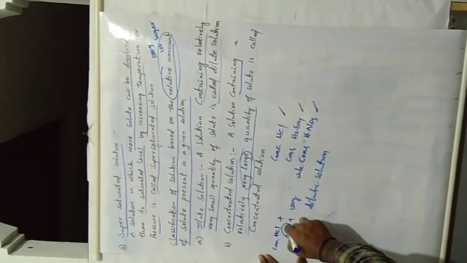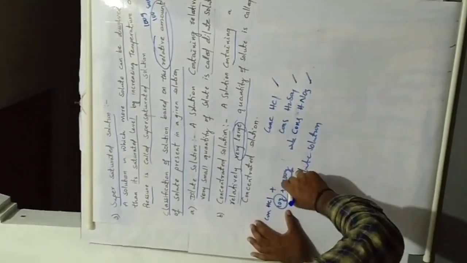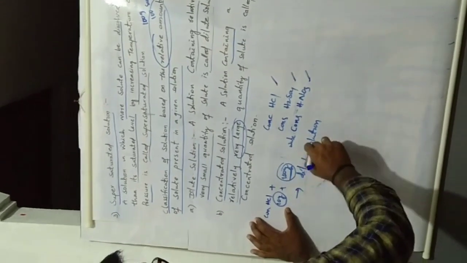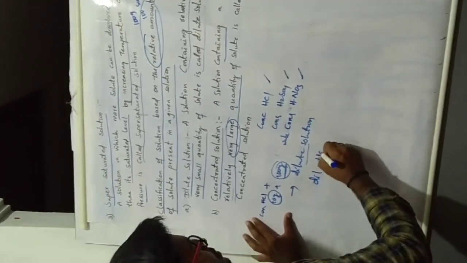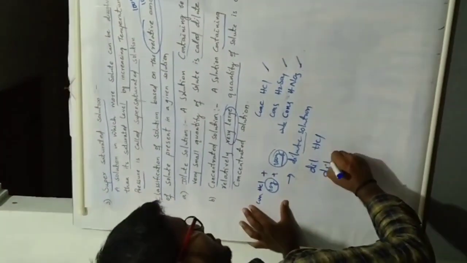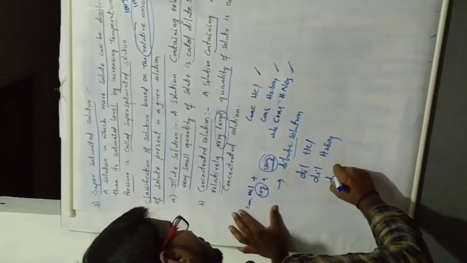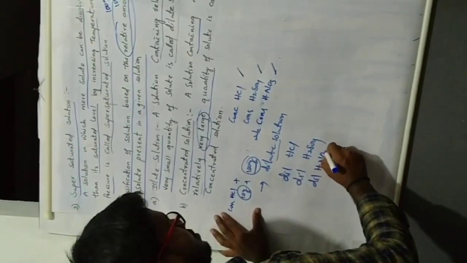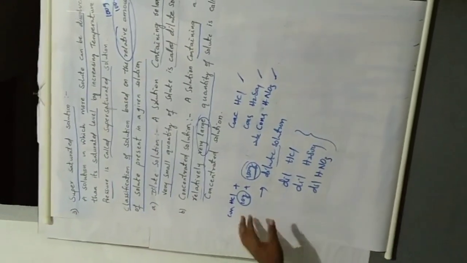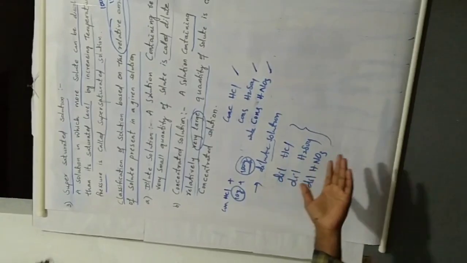So we take a small quantity of concentrated solution and add water to form a dilute solution. For example, dilute HCl, dilute sulfuric acid, and dilute nitric acid. These are examples of dilute and concentrated solutions.